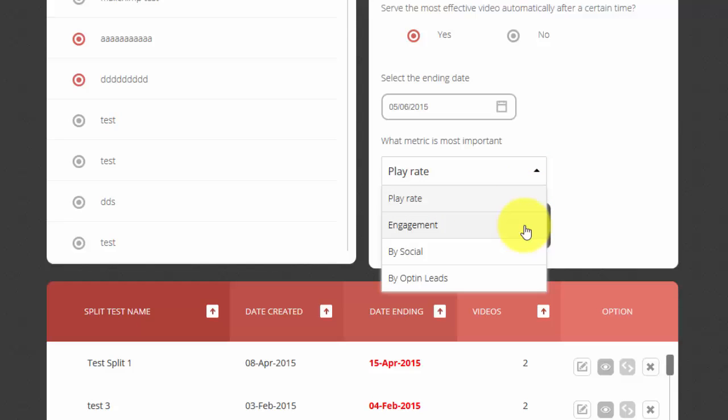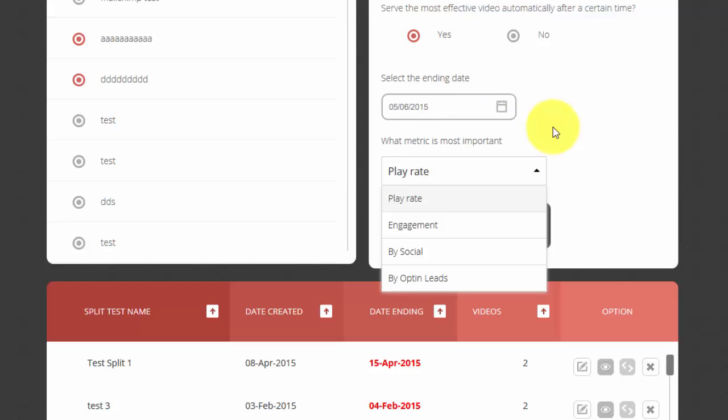This is one that's probably used the most often. This is going to test which video people watch the most, right? So if the engagement percentage, and I showed you that in the analytics just a minute ago, for video 1 ends up being 40% and the engagement for video 2 ends up being 60%, meaning that in video 1 they watched on average 40% of the video, and in video 2 they watched on average 60% of the video, video 2 is going to be the winner. Okay, and according to my setup here, it will serve video 2 automatically, only video 2, after May 6th.